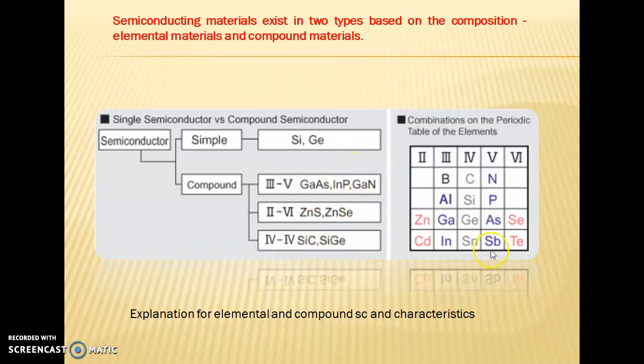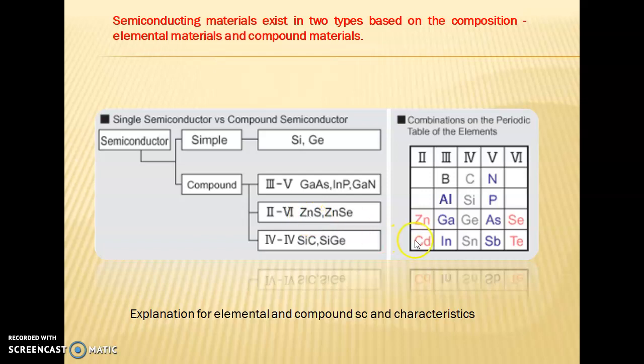Okay, now you can see the periodic table. This is from second block of the periodic table, third, 4, 5, 6. Now you can see that germanium and silicon are from fourth block, and zinc is from second. So here we have given 2, and see here zinc sulfide.